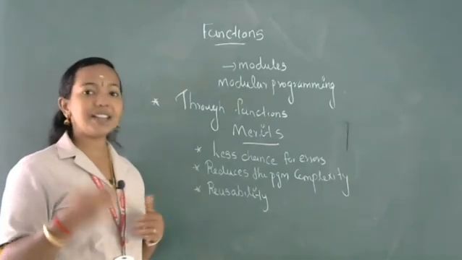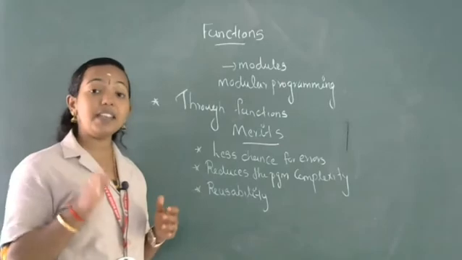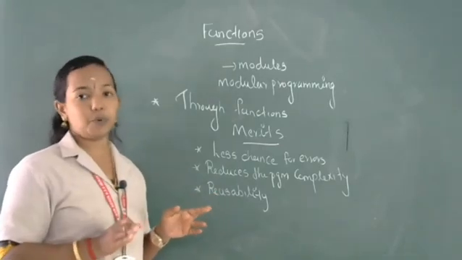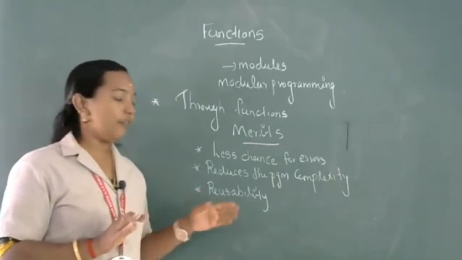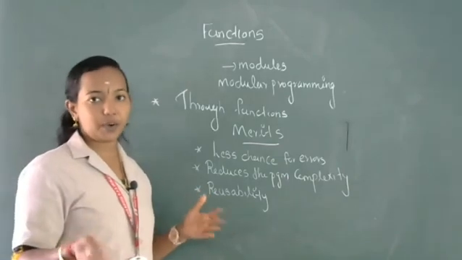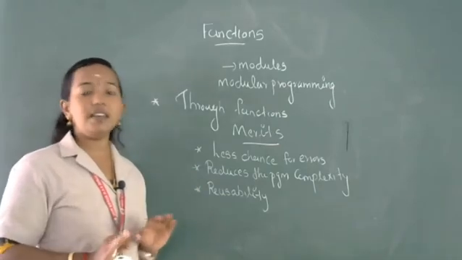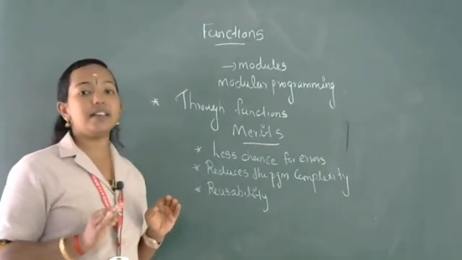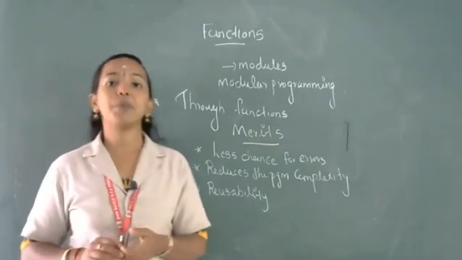So when you are splitting the program, you need to be more careful, because any mistake in the splitting will be reflected in the entire program. Keep that in your mind. If there is any mistake in the splitting criteria, it will affect the final result. That is the demerit of modular programming.